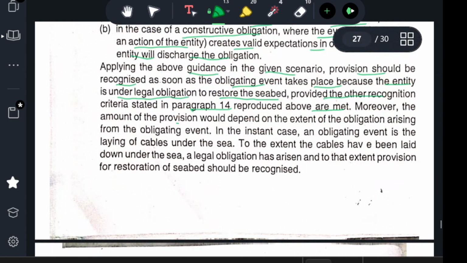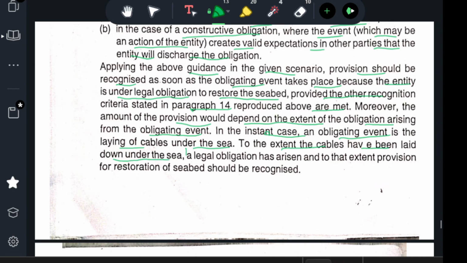However, the amount of provision would depend on the obligation arising from the obligating event. In the instant case, the obligating event is the laying of cable under the sea. To the extent the cable has been laid under the sea, the legal obligation has arisen, and to that extent the provision for restoration of the seabed should be recognized.